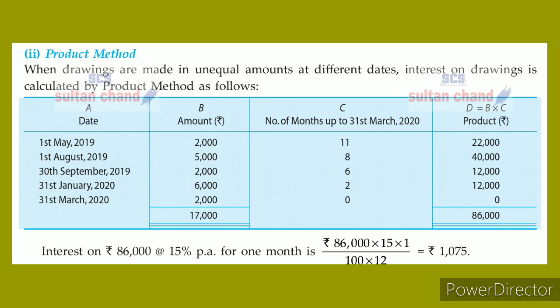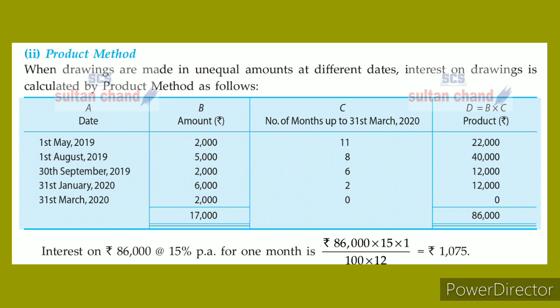So straightly, and for the next month, followed by all the months, the amount withdrawn by the partner will be multiplied by the number of months remaining till the end of the year. All those amounts will be added finally. That 86,000 finally we are getting.